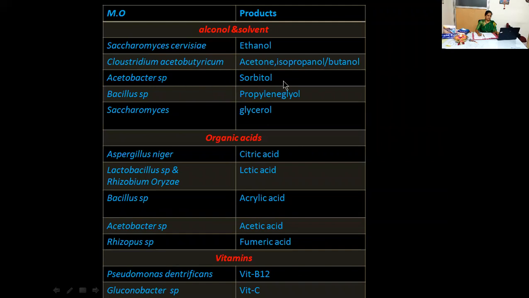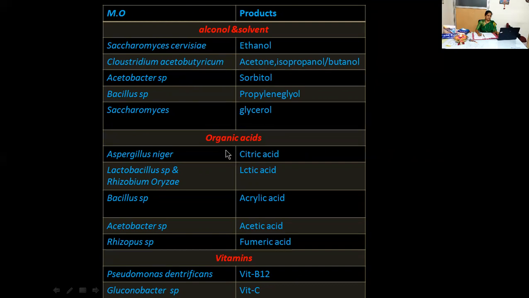Acetobacter species, sorbitol, Bacillus species, propylene glycol, then Saccharomyces, again glycerol. What you need to understand here is that these are the microbial products we are obtaining. We obtained all this by using these microorganisms. So all this comes under the examples for alcohol and solvent.